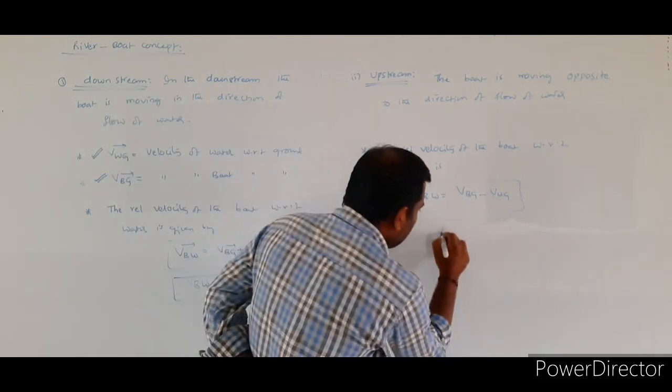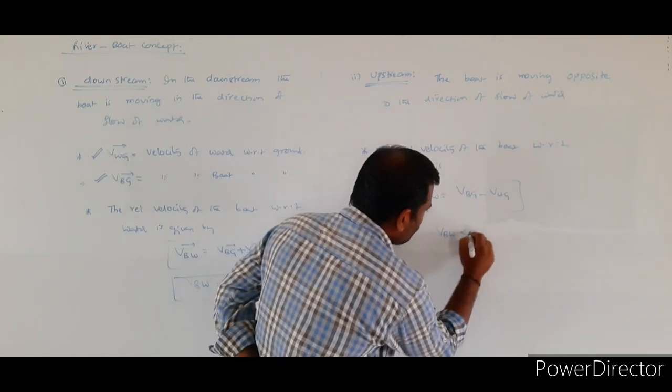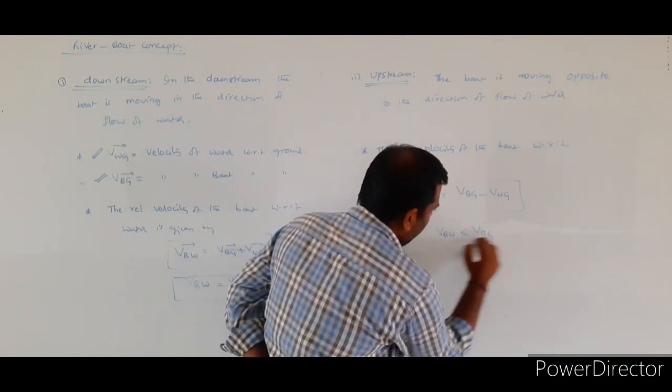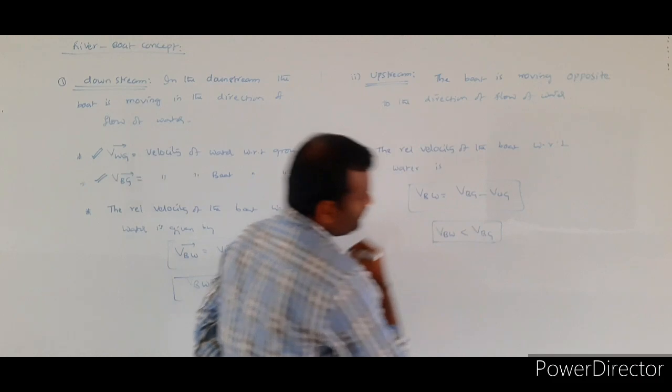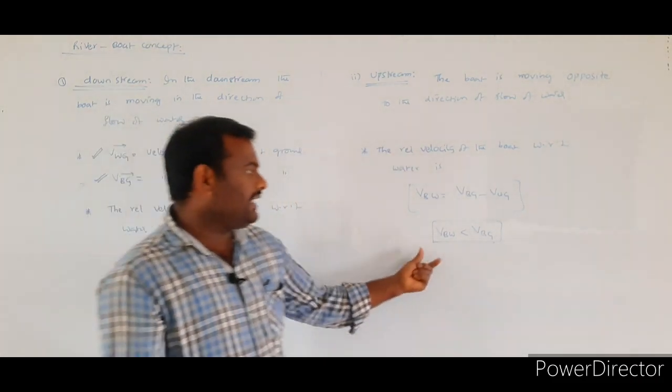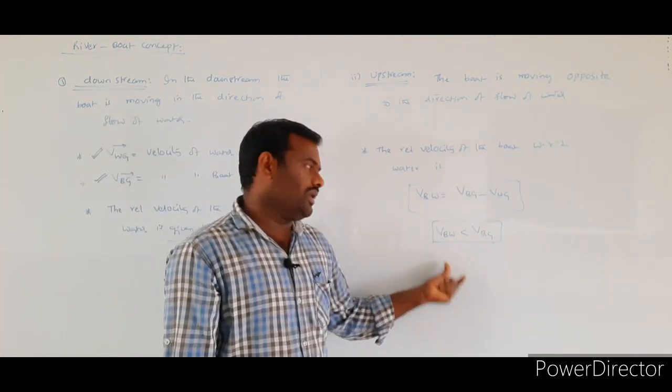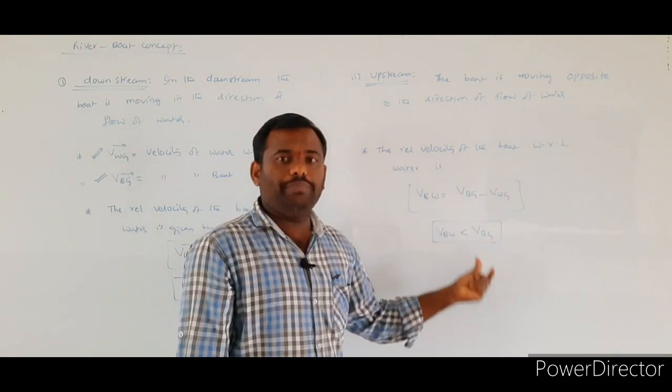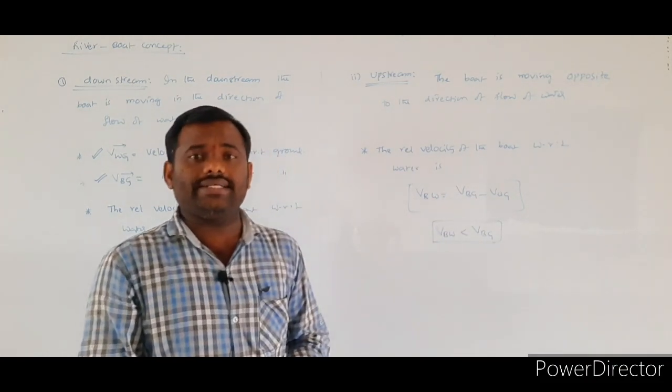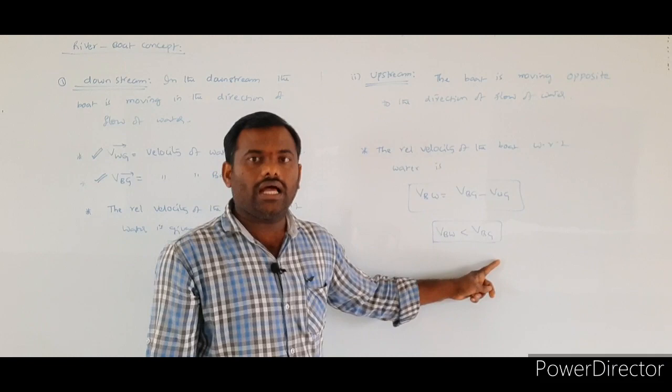So, the relative velocity value should be less than the actual velocity of the boat. In the second case, the resultant relative velocity of the boat with respect to water should be less than the actual velocity of the boat with respect to the ground.